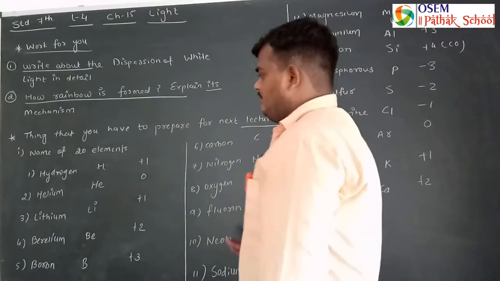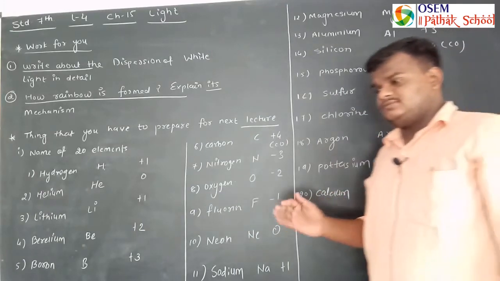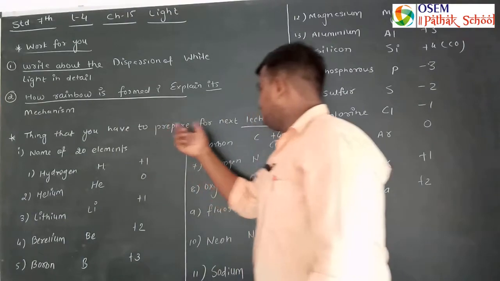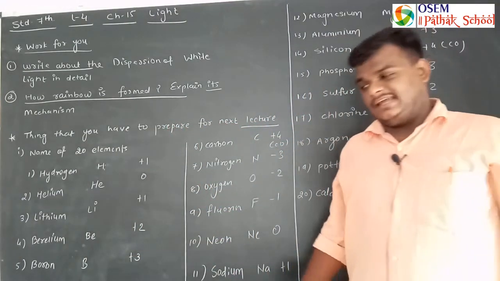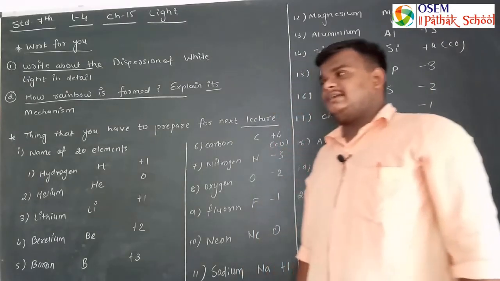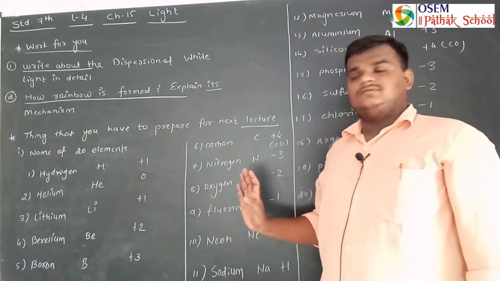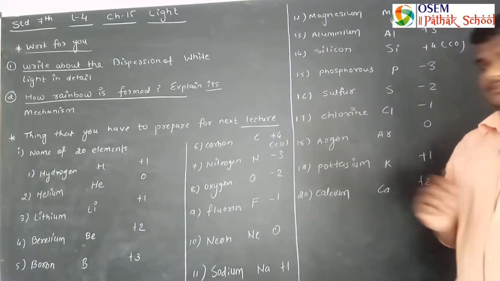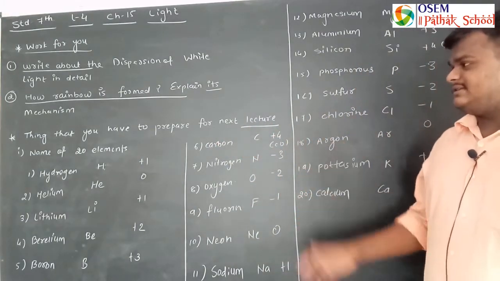Now before starting any new chapter, for the next lecture, these things should be clear in your mind. You should at least know them. So what are the things?